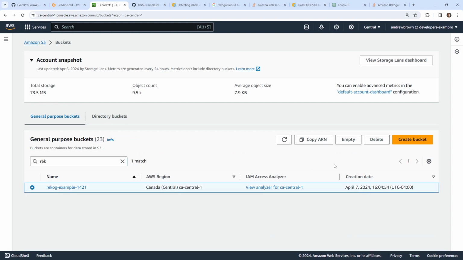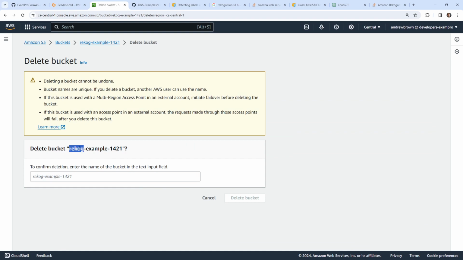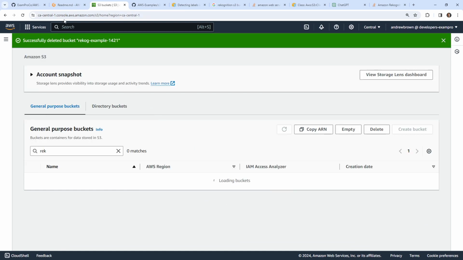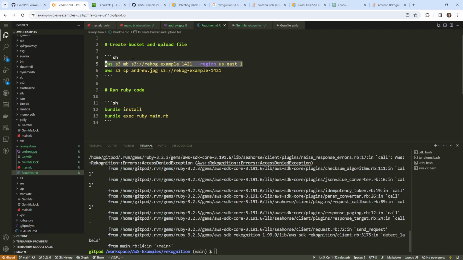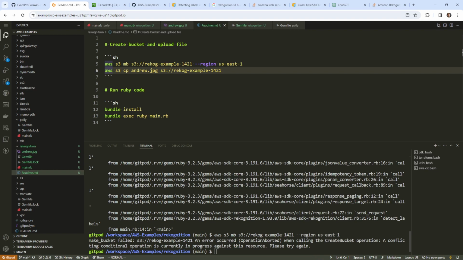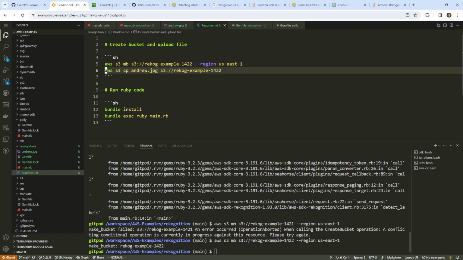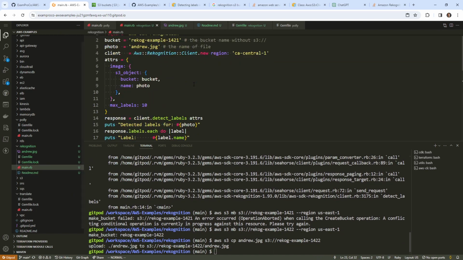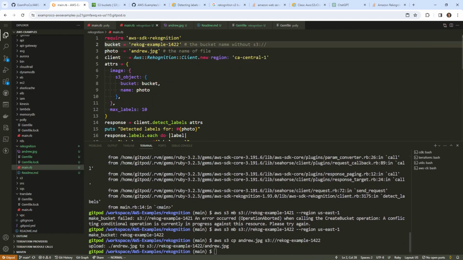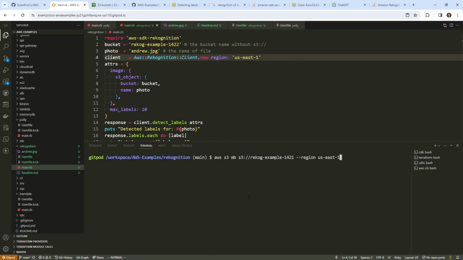And we still need to delete the bucket. Delete. Okay, and of course use a random number. Don't use the same number as me because other people might be doing this tutorial and you'll have a conflict. So I'm going to try this again. I'm just going to change this number here because the other one I guess is still deleting. I'll hit enter here, and I'll just upload this here. I'm going to go back here. I'm going to change this to 2. I'm going to hardcode this for US East 1. We'll type in clear. We'll try this again.